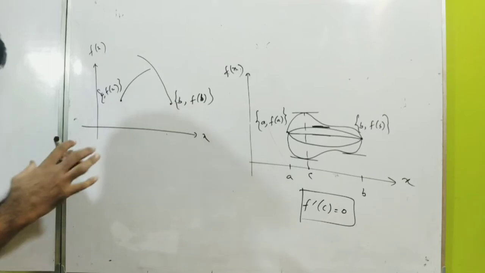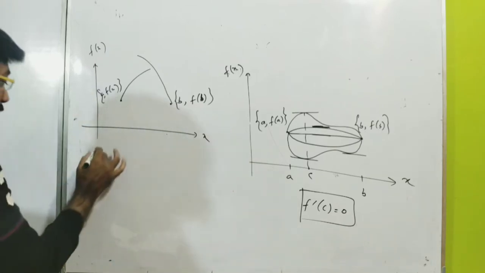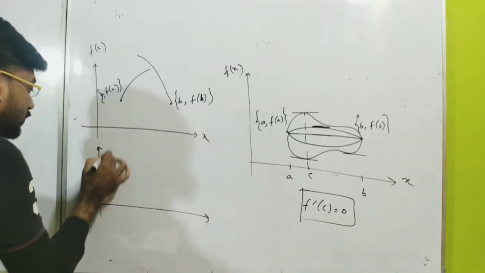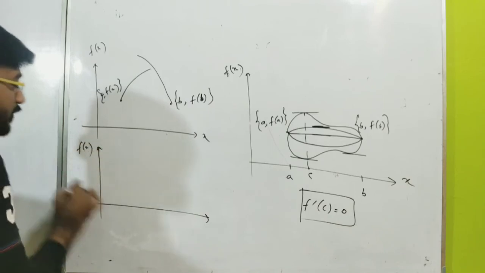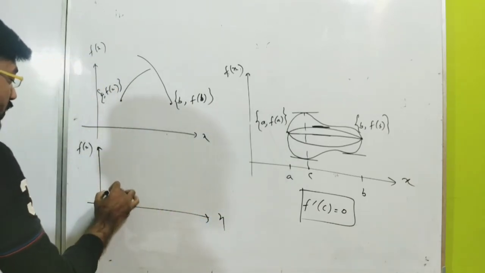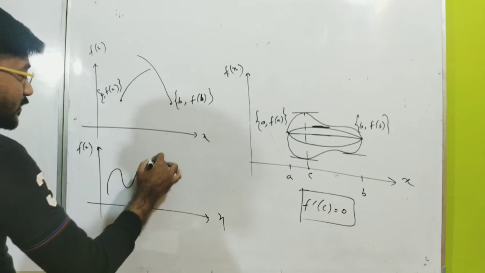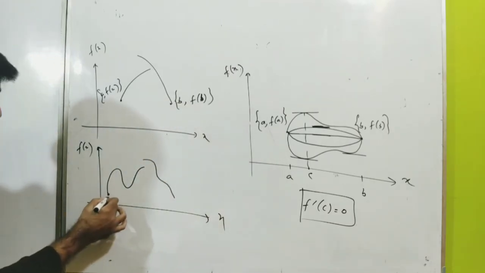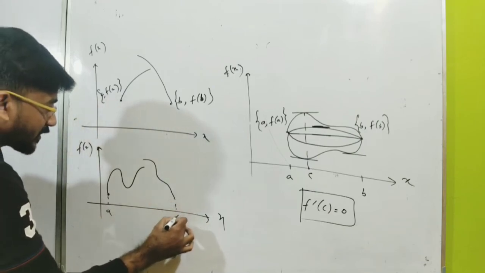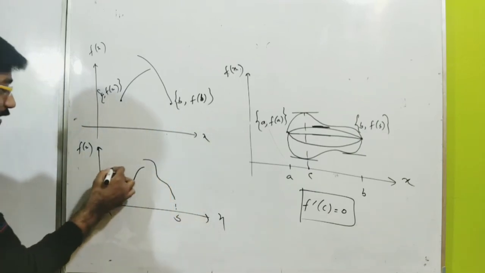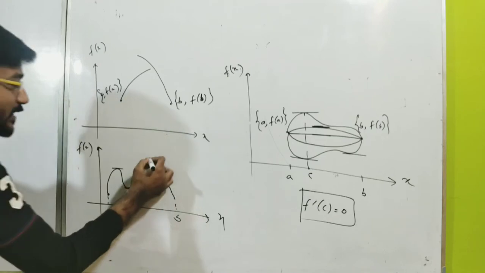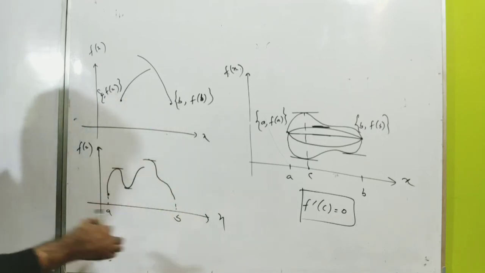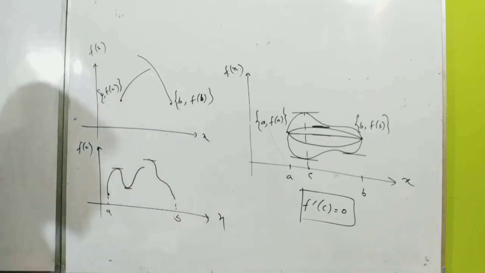I want to say that suppose you can draw the function like this. If you draw the function like this, and this is your A point and this is your B point, you can say that yes, I can draw the tangent here, I can draw the tangent parallel to x-axis here. So why is Rolle's theorem not applicable for this discontinuous function?